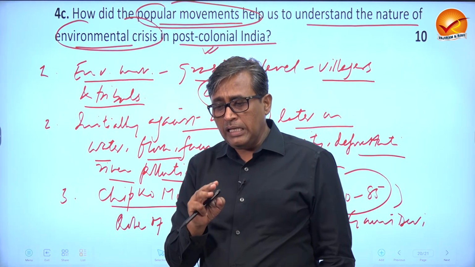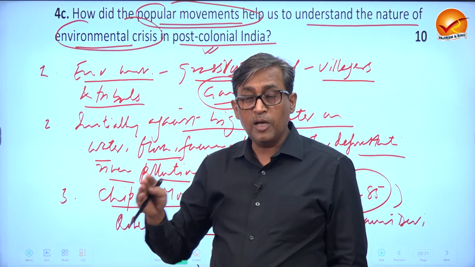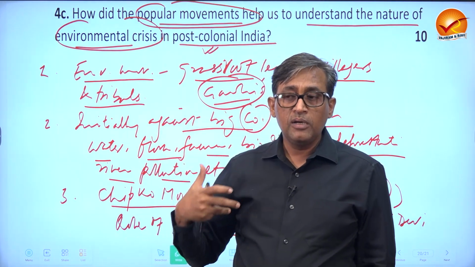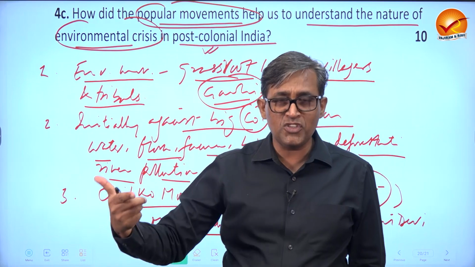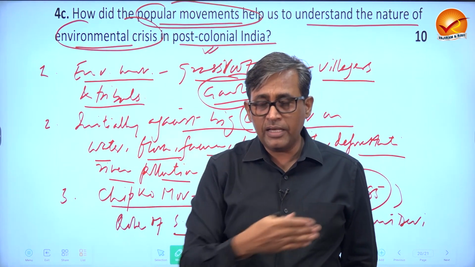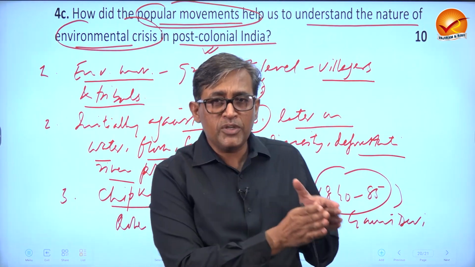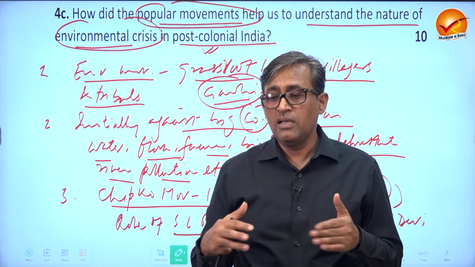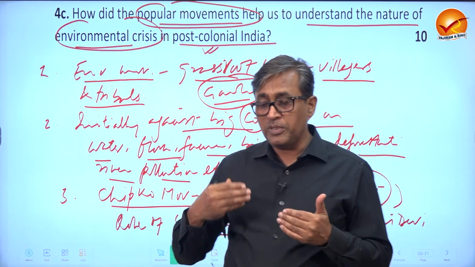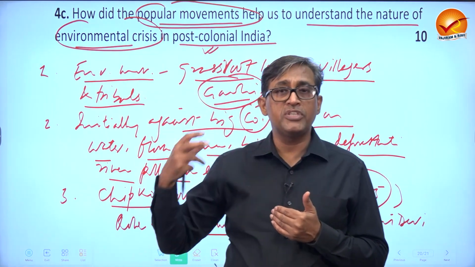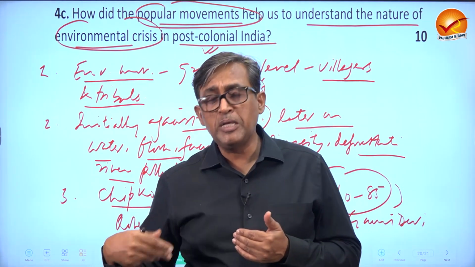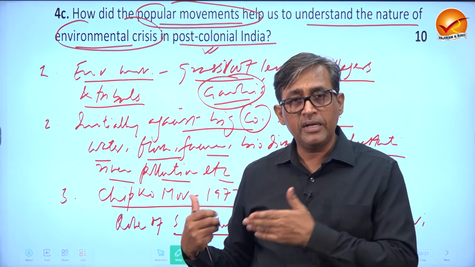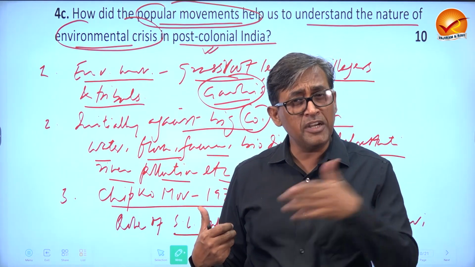Otherwise, the government and the urban people and the media would not have given attention, and like in Uttarakhand, many regulations were passed to ban the cutting of trees. And the speed at which dam construction had started after independence, like Bhakra Nangal Dam and Tehri Dam, that could have continued.